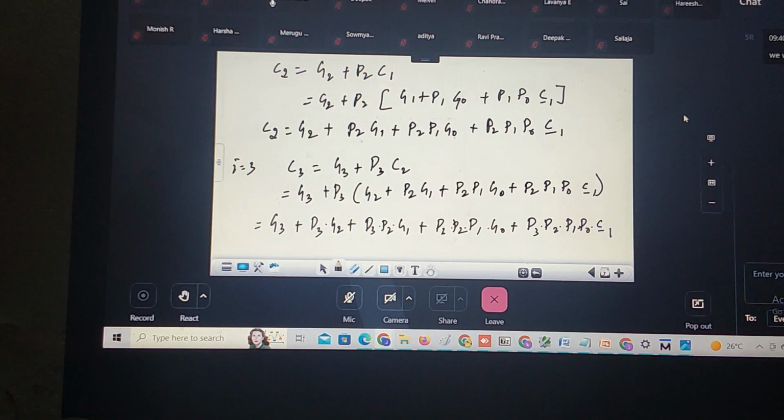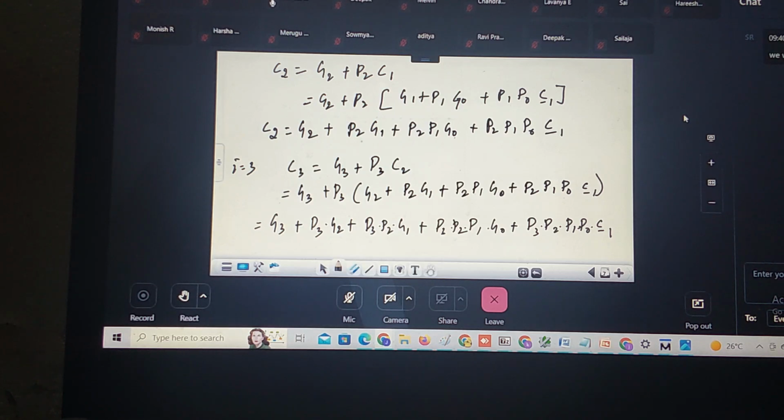What is the sum S0? A0 XOR B0 XOR C minus 1. These are the carry expressions. Correct? Now use these expressions to build a 4-bit carry look ahead adder. Can you write data flow modeling for this?